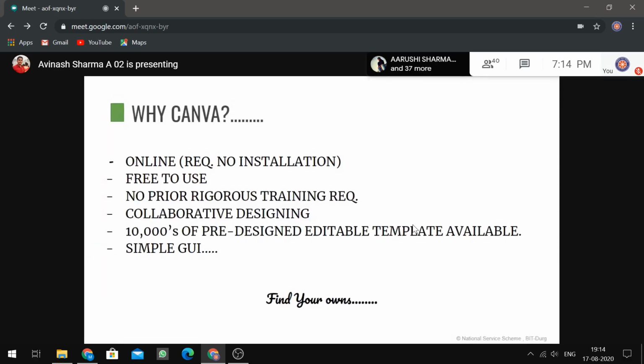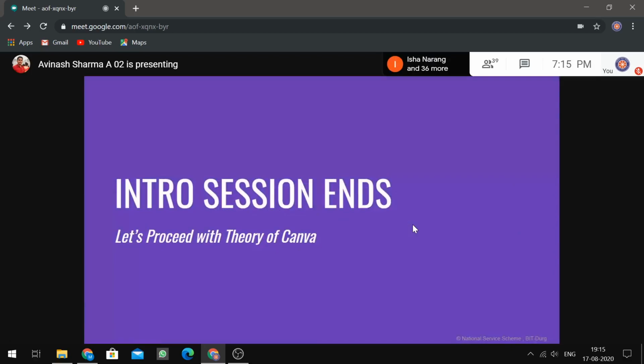Collaborative designing can be done. Tens of thousands of pre-designed editable templates are available, so you don't have to start poster designing from scratch. You can use those templates. It has a simple GUI. GUI stands for graphical user interface. That means it is very easy to use, and as you work on it, you will find your own advantages of this software. So here we end the intro session. Let's begin with the theory portion of Canva.